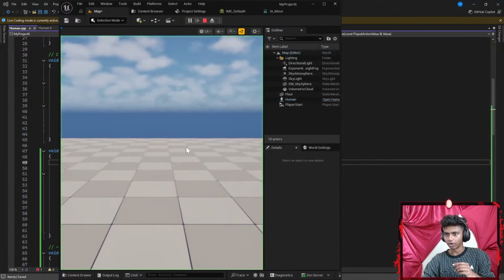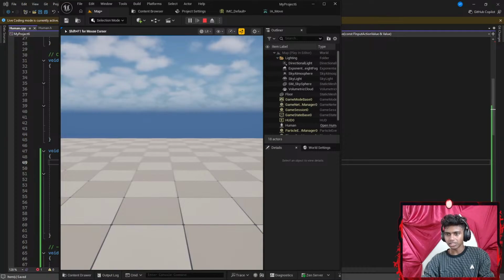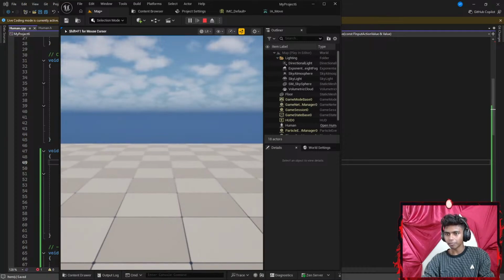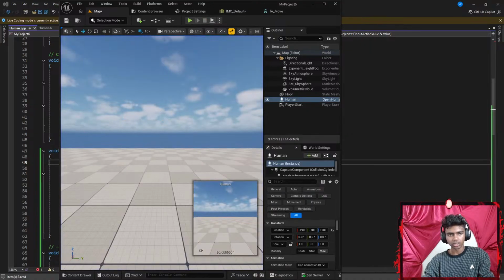Now, if I run the code, I can move my mouse, like I can walk, but I cannot turn at all. Okay, I cannot rotate at all.